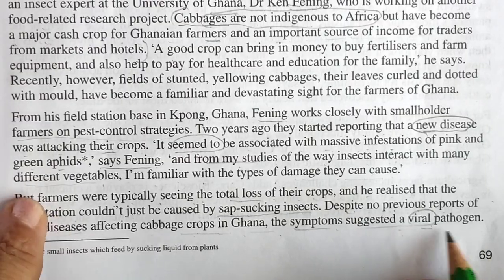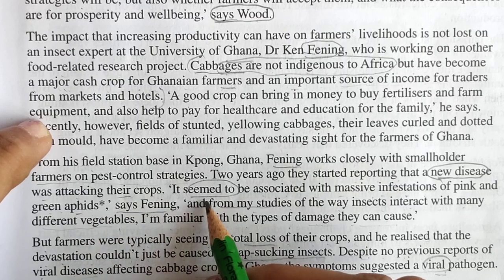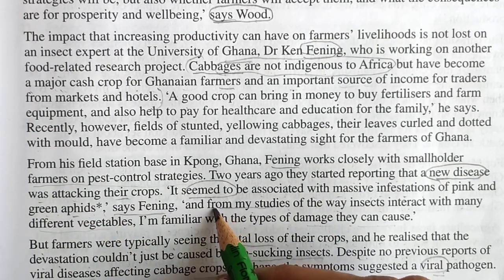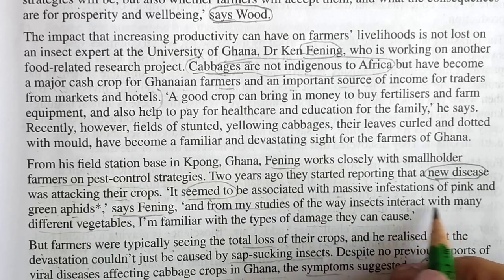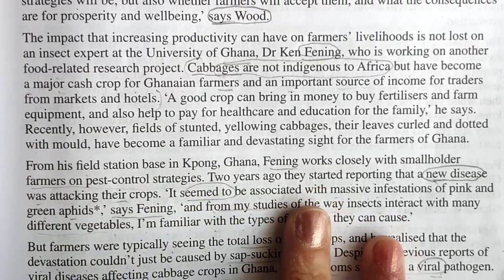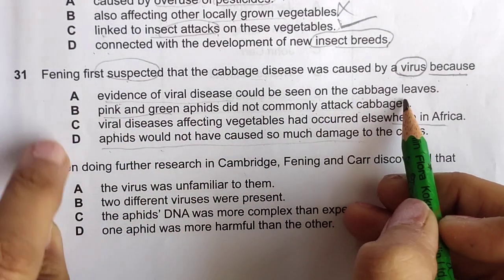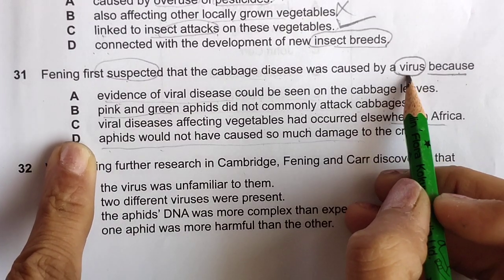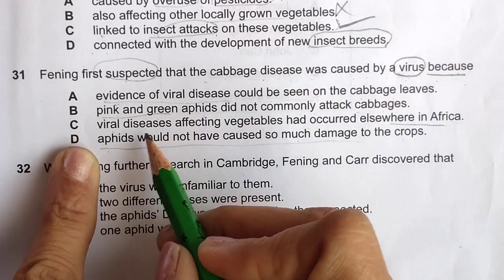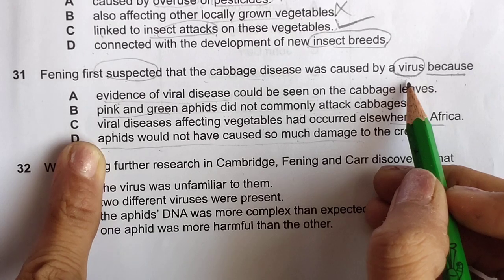a different viral pathogen. Okay, so here pink and green aphids are associated, though they are talking about pink and green aphids also. From my studies of the way insects interact with many different vegetables. Okay, let's read the options again. Evidence of viral could be seen on the cabbage leaf. This is different, not disease. Cabbage disease was caused by a virus. They are talking about virus. Pink and green aphids. So viral, it was given in the last line.